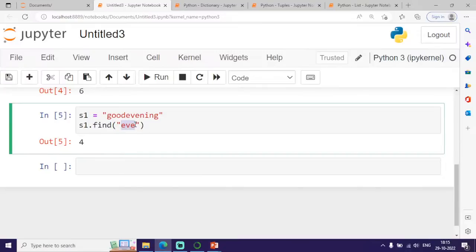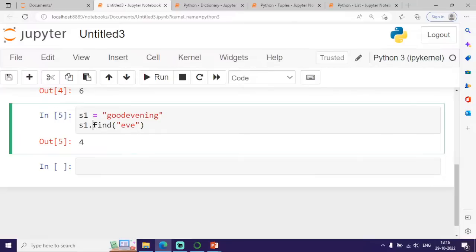Within double quotes, I am typing the character. It is used to find the index location of a specific character within my input string. So for "EVE", for example, the indexing starts from the 0th location, so at the 4th location this E is present. So it returns the index location of a character within an input string.